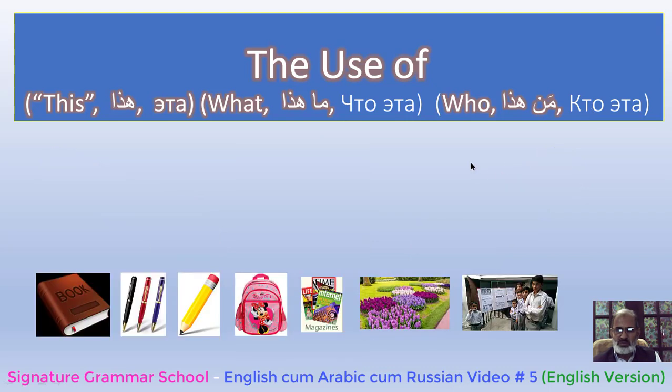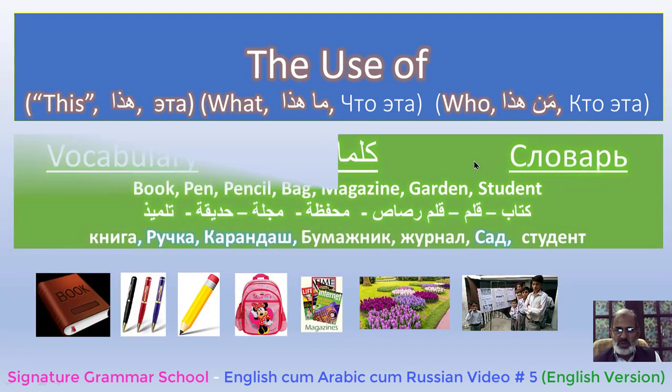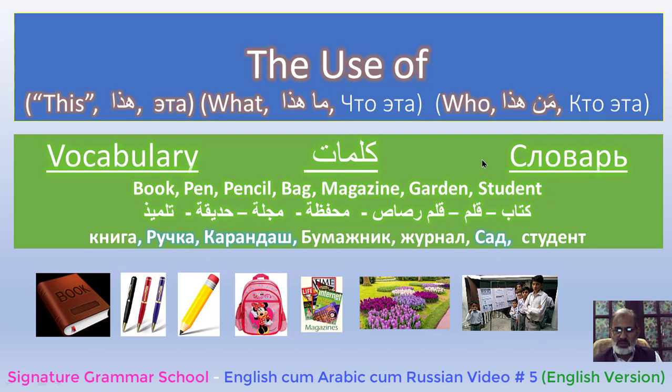Let's have some words, vocabulary, so that these are simple words to enrich our vocabulary. In English it's book, pen, pencil, bag, magazine, garden, and student. In Arabic for book we have kitabun, for pen qalamun, for pencil qalamur rasas, for bag mehfaza, for magazine mujalla, for garden hadika, and for student tilmid.